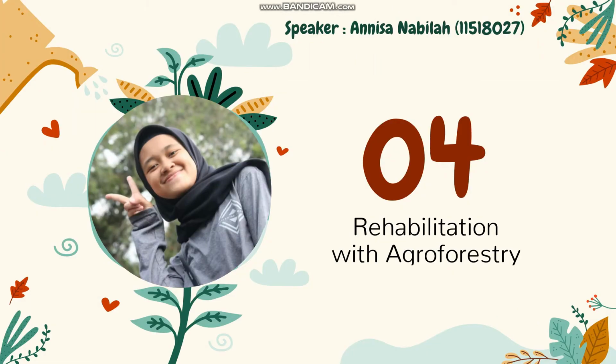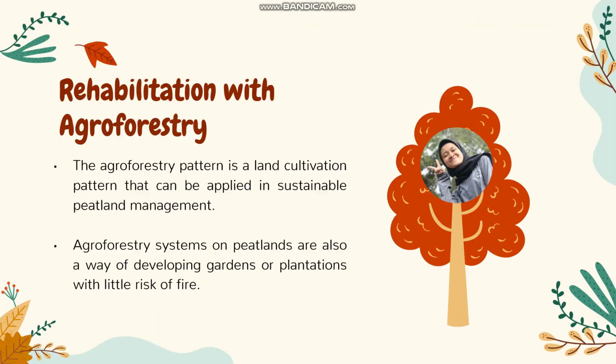One way to rehabilitate is through agroforestry. This section will be presented by Anissa Nabila. Rehabilitation with agroforestry. The agroforestry pattern is a land cultivation pattern that can be applied in sustainable peatland management. Agroforestry systems on peatland are also a way of developing garden or plantation with little risk of fire.